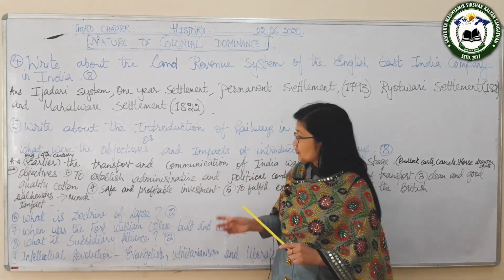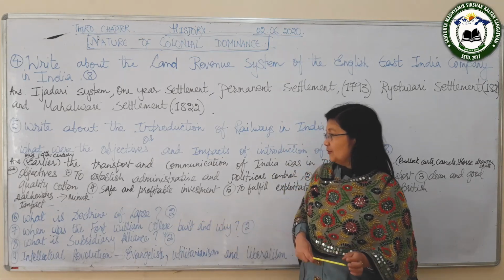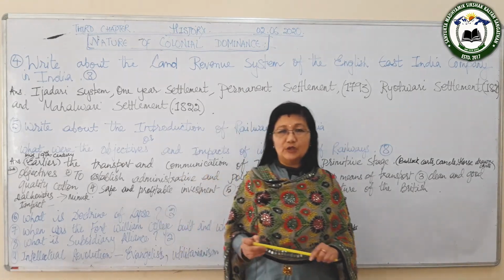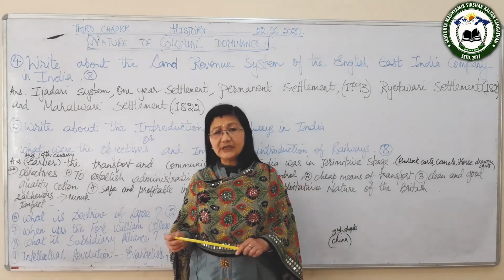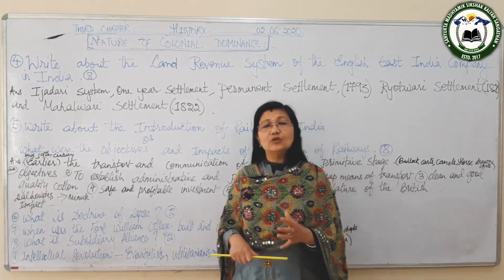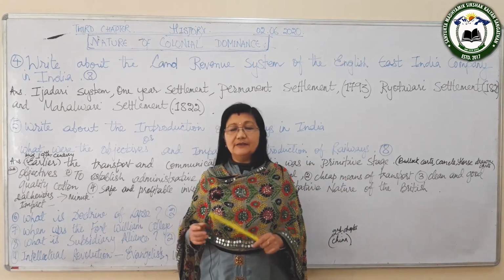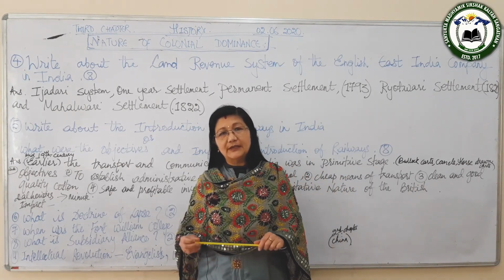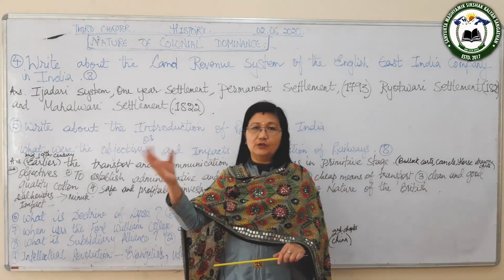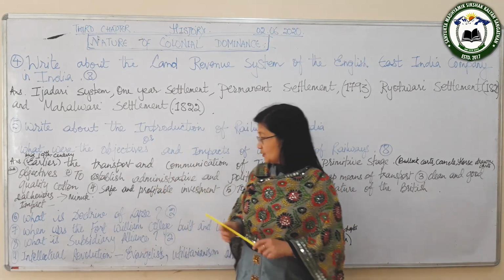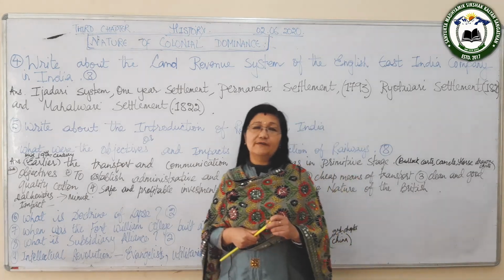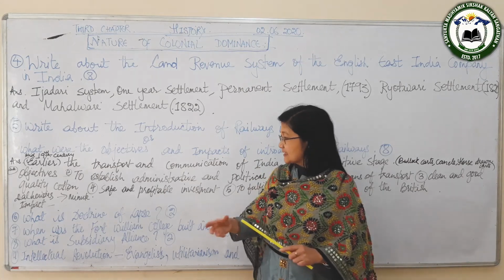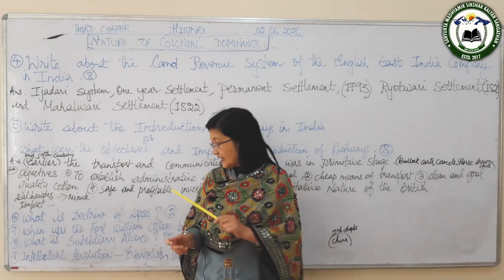The next is Doctrine of Lapse, and this comes for two marks. What is Doctrine of Lapse? It is a policy started by Lord Dalhousie, where it was said that if the ruler died and did not have his own son, then the adopted son could not become the ruler. The kingdom would come under the control of the British. That is what is known as Doctrine of Lapse, and through it many territories like Jhansi, Sambalpur, Jaipur, Satara were occupied by the British.